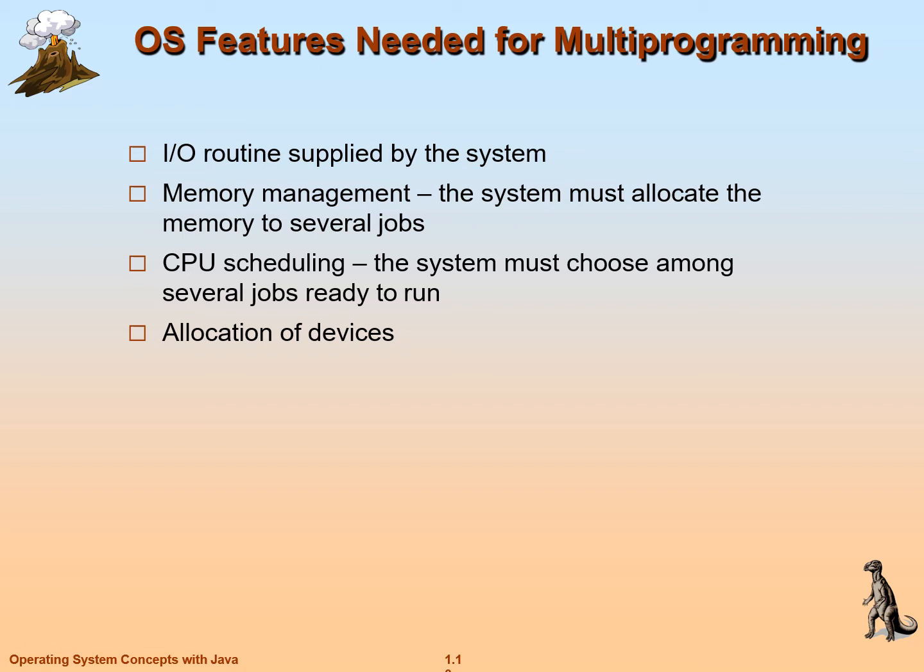When there are several jobs in the main memory, CPU scheduling decides which job has to be selected and sent to the CPU to execute. For this we need CPU scheduling. Next, allocation of devices. Each job, while executing, needs other devices. Then how do we allocate which job needs which device? All these features should be supported by the operating system.